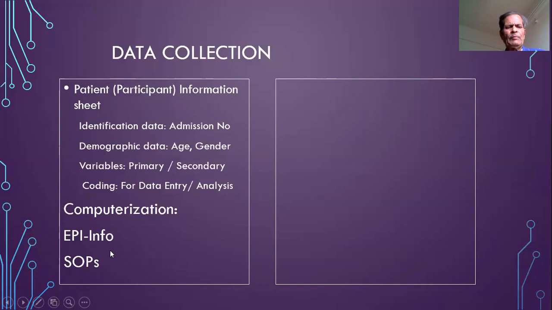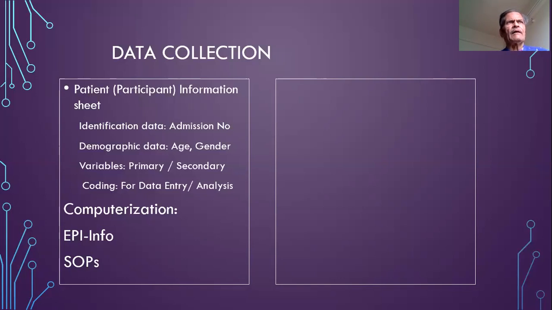We also have to prepare what are called standard operating procedures. Standard operating procedures are nothing but detailed instructions for measurement or recording of a variable. For example, weight is to be recorded. So we give detailed instructions as to how the weight is to be recorded, on what type of machine, whether it will be a spring type of machine or an electronic type of machine, and to what accuracy the weight will be recorded.